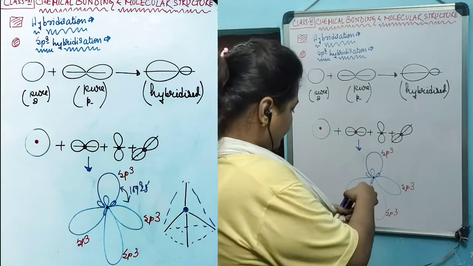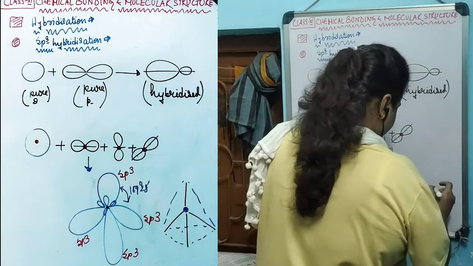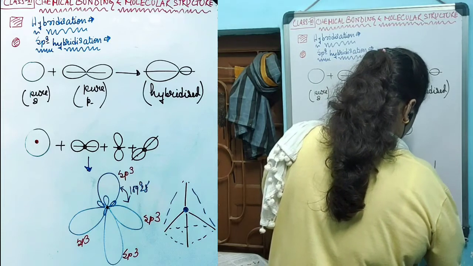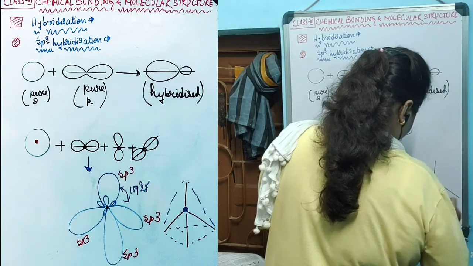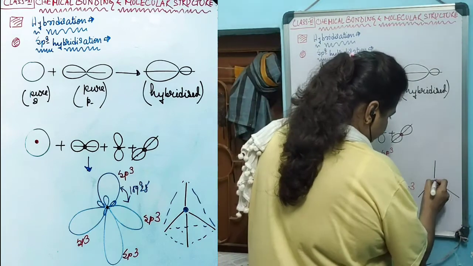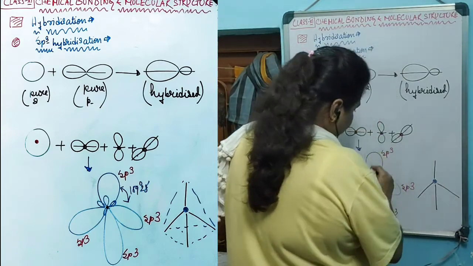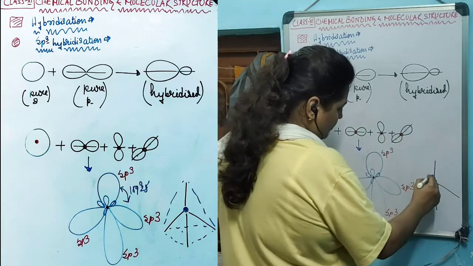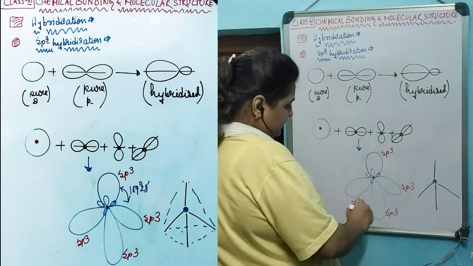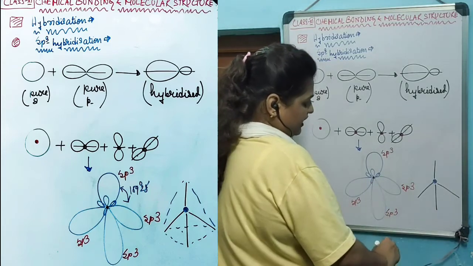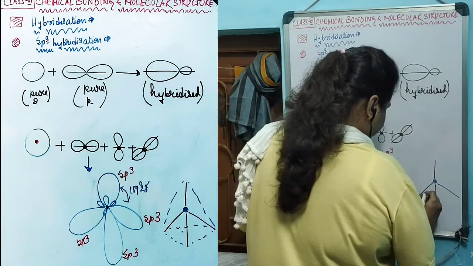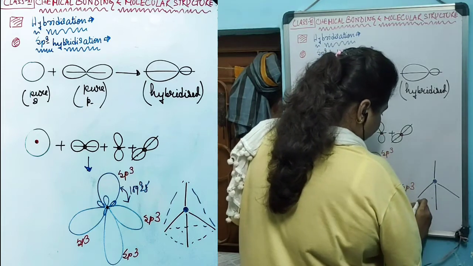Now if I try to construct them in this manner, this is the orientation that we will get. The central atom is situated in here and this will create one bond by combination with another atom. This will create one bond by combination with another atom. This one too. This is nothing but, as you can see, a tetrahedral structure.